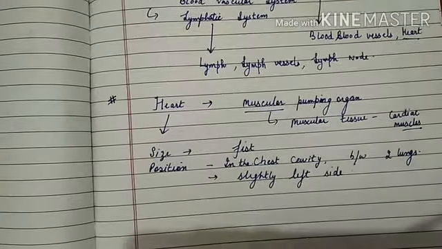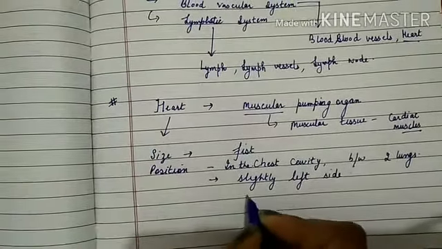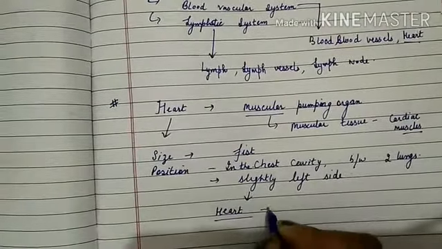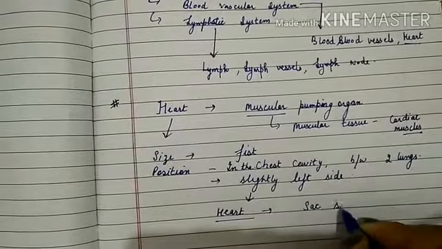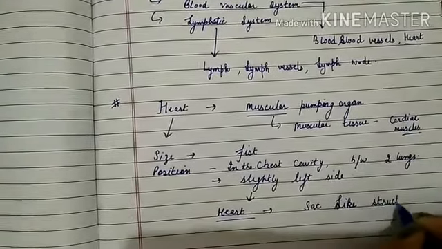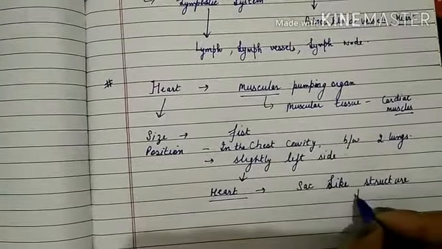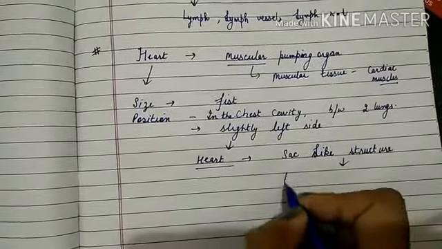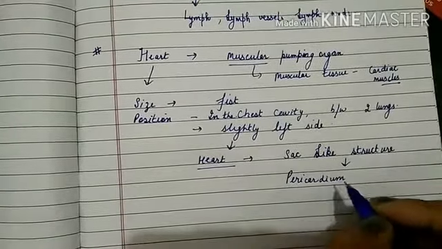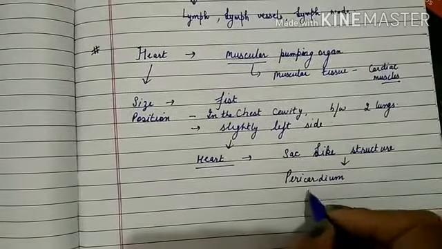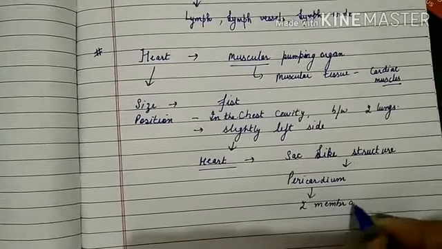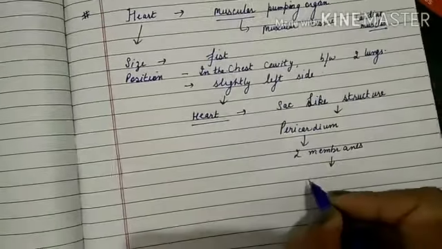Then we will see heart. It is situated in a sac-like structure that is known as pericardium. This pericardium is further made up of two membranes, and these membranes are known as pericardial membranes.